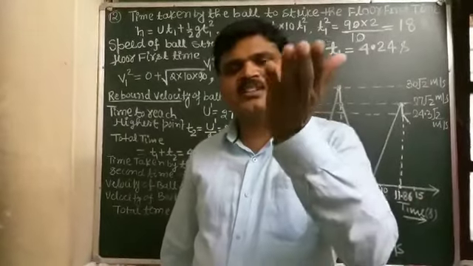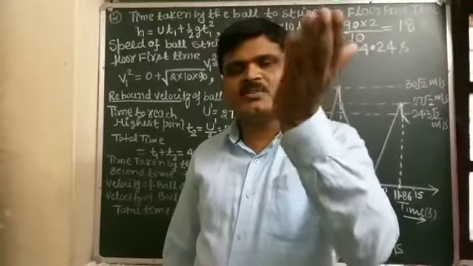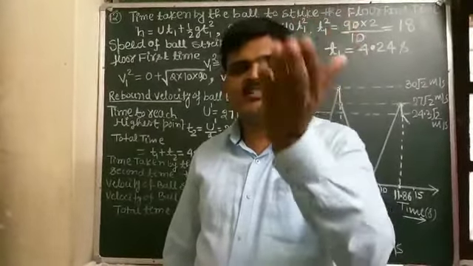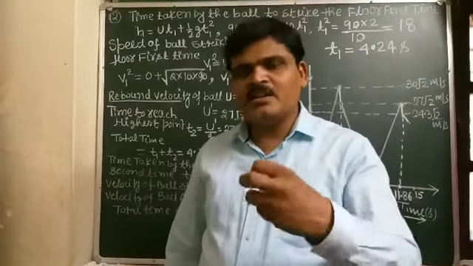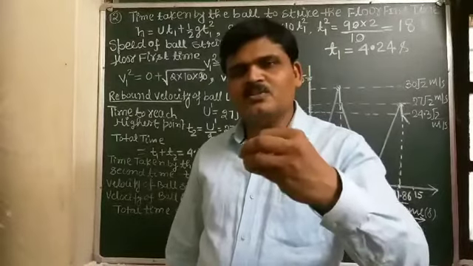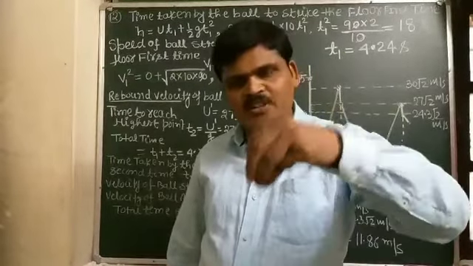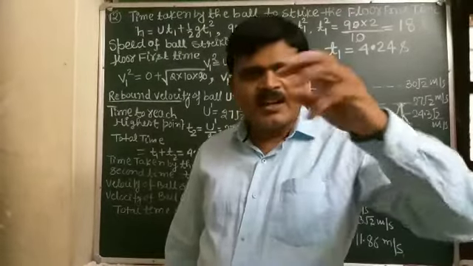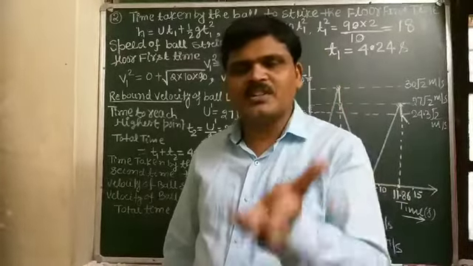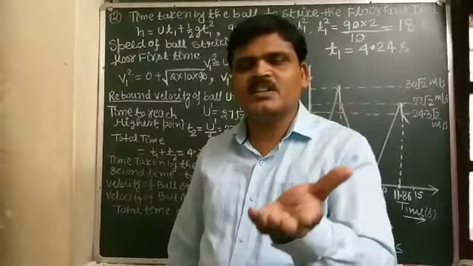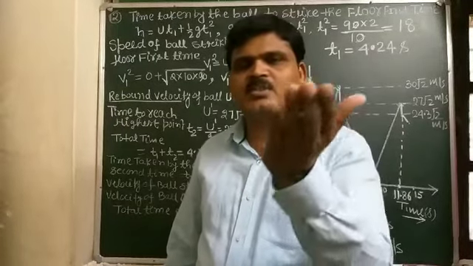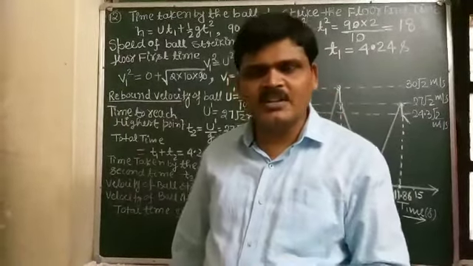As the object continues to move with negative velocity in the upward direction, its speed continuously decreases. So here the acceleration due to gravity acts in the positive direction, the velocity of the object in the upward direction is negative, and the speed of the object continuously decreases.